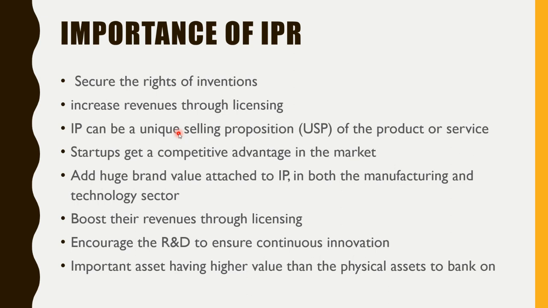Then you can increase the revenue through licensing. As I said, the IP can be licensed. If you are the manufacturer of these shoes, you can give a license to use the same logo, you can give a license to manufacture the same design shoes, right? So by that also you can get revenue. So it increases the revenue through licensing. Then it can be used as a USP, right? Because it gives the monopoly, no one else will have the same type of feature in their product, and you will have the USP for your product.